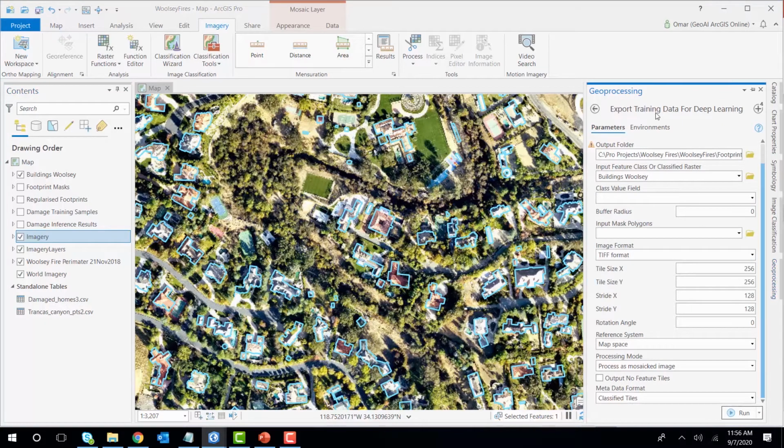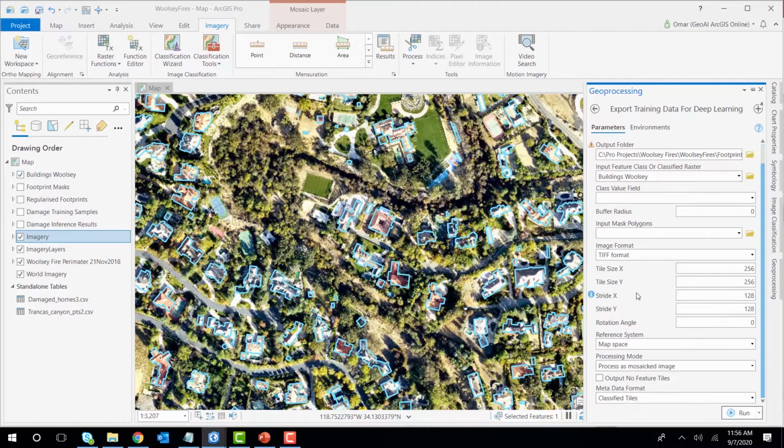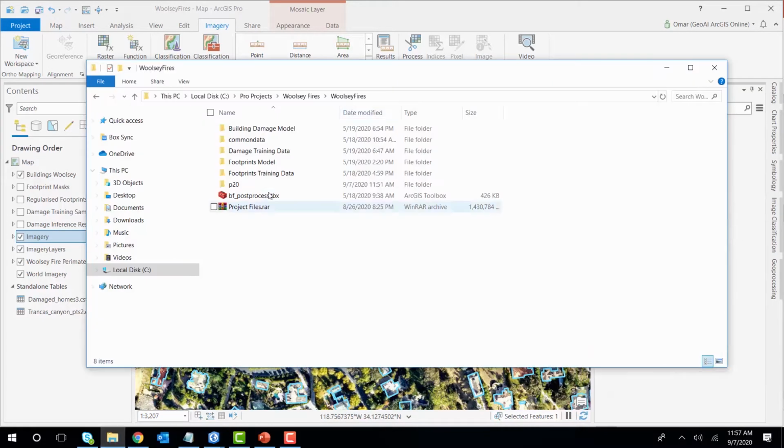We're going to launch our first tool here, Export Training Data for Deep Learning. This is a tool that takes two inputs, the raster and the feature class that we've just created. So we are passing the imagery raster here, right, as you see. We're passing the building footprints, which is the layer that we've just created. And we can define some parameters like the strides, for example, and the tile sizes. And then we click run. Once we click run, this is going to be the output.